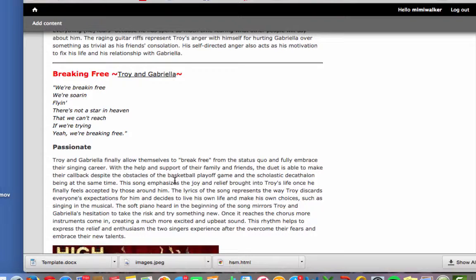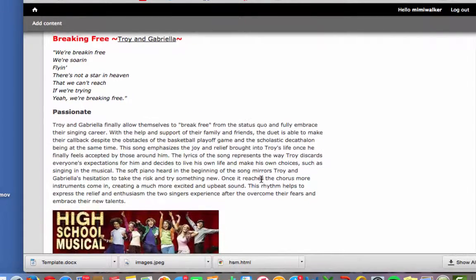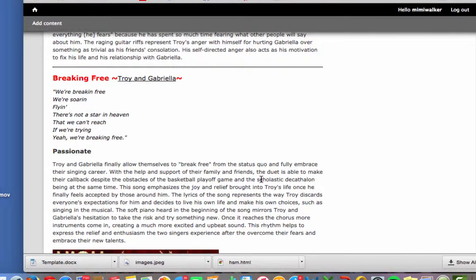This song really shows the happiness and relief that they have once everyone accepts them and everyone accepts their decisions. They're coming to terms with the idea that they can take on separate identities from being like the smart, intelligent nerd, I guess, and this basketball jock.